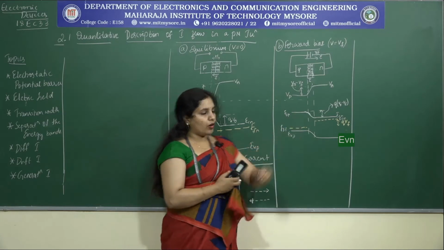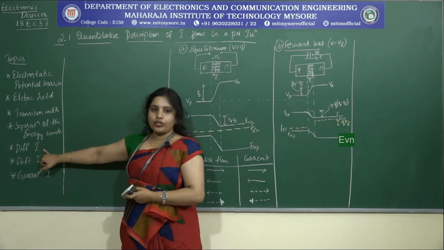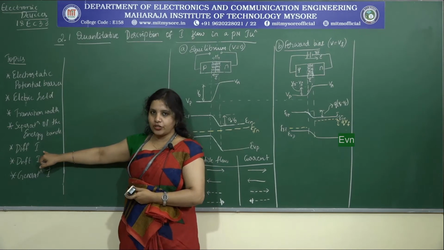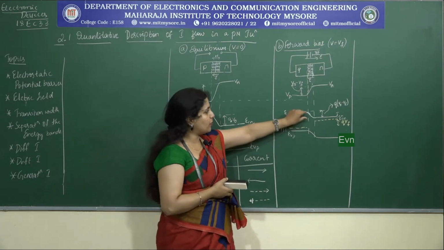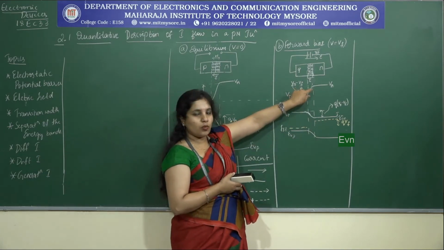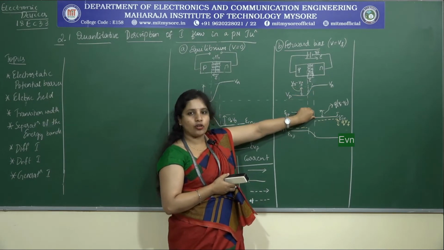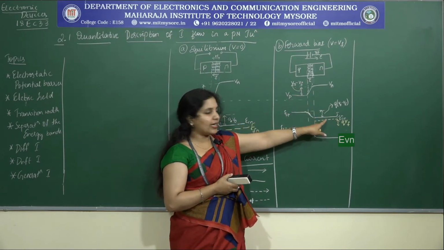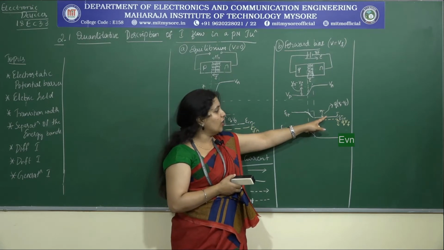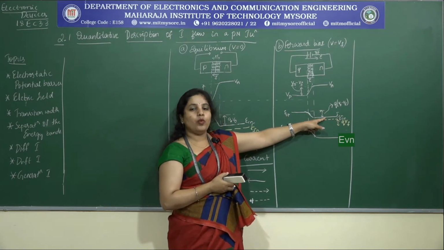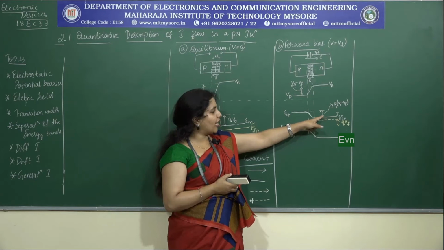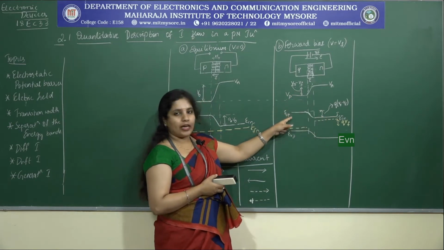Clear with this point? Now, the next thing that you need to understand is about the diffusion current. As I mentioned, what happens to the potential? It reduces. What happens to the energy separation? It also reduces. In turn, this indicates that the electrons present at the conduction band will now easily get diffused into the p-type region.